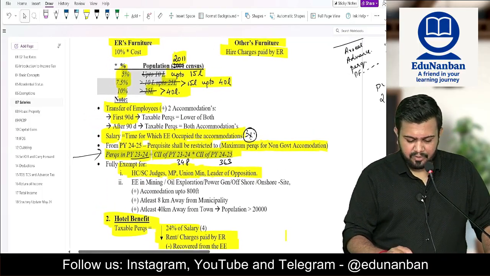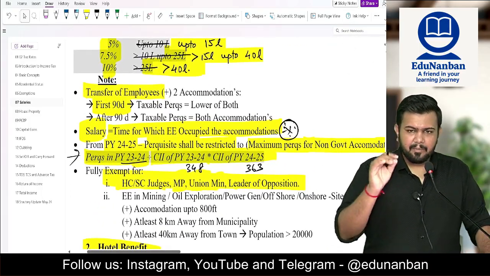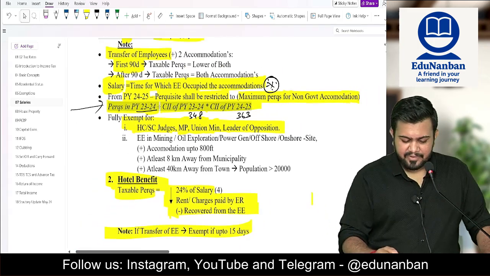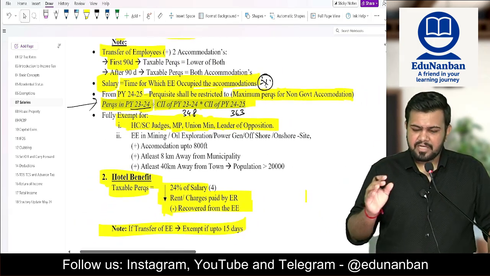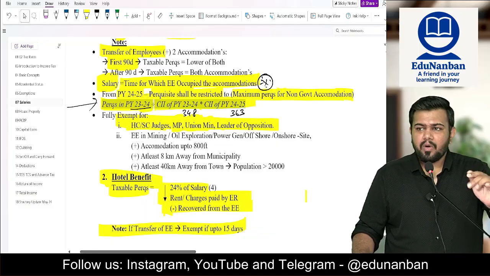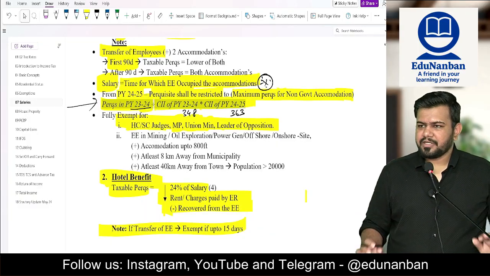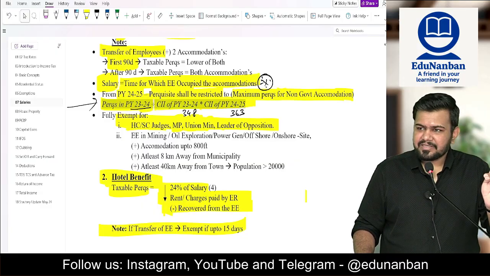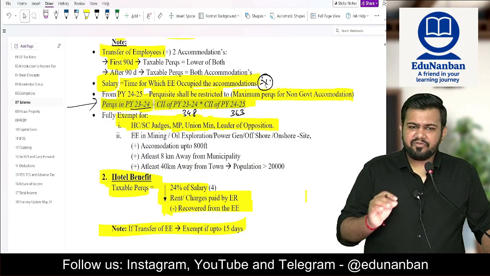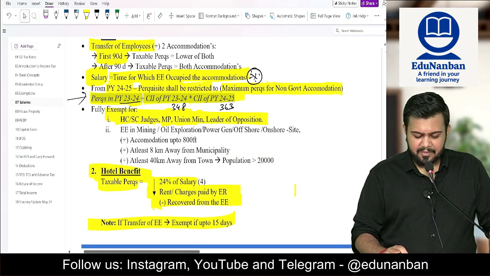Now let us see some special points. Number 1, there is an amendment which is applicable only from May 25 onwards. What is that amendment? There is now a cost inflation index based upper limit for rent free accommodation. What is that upper limit?